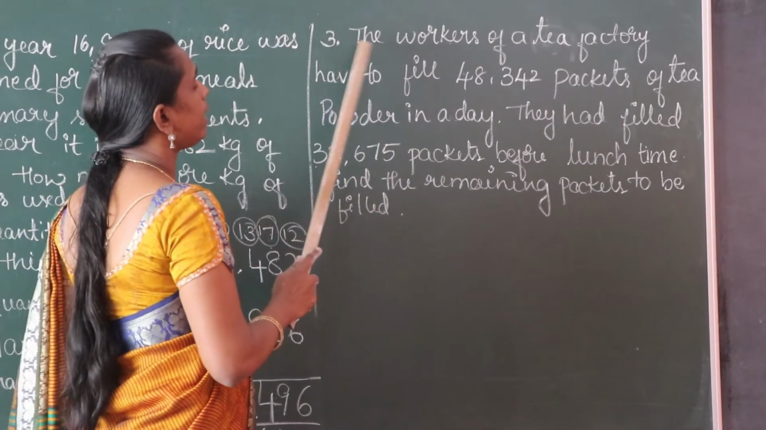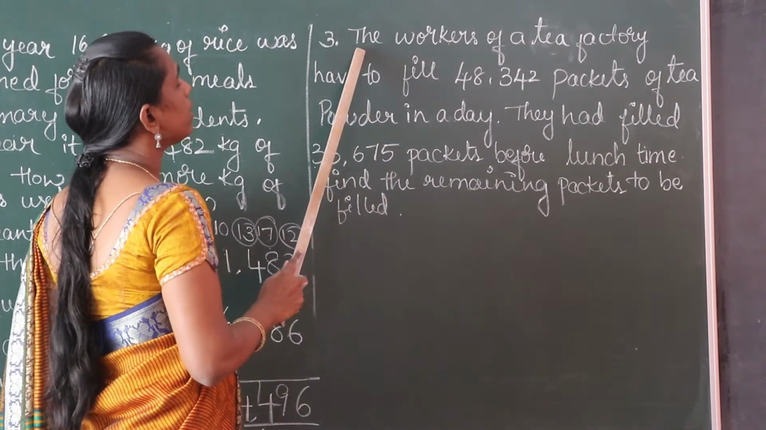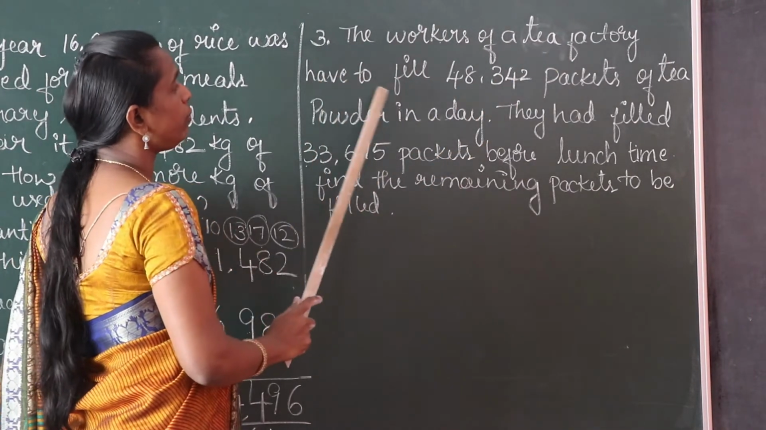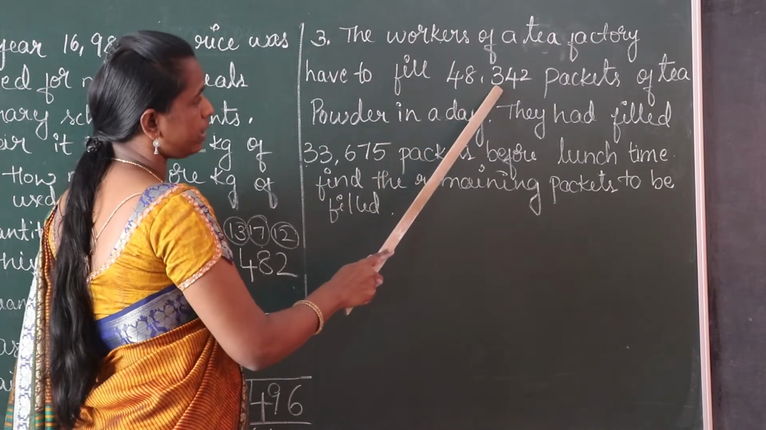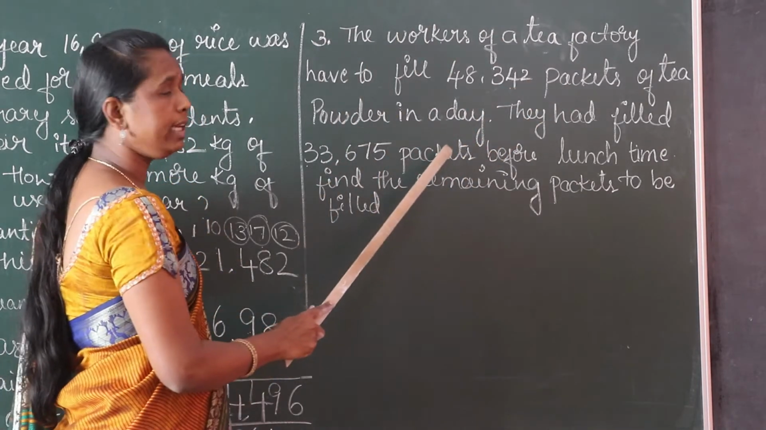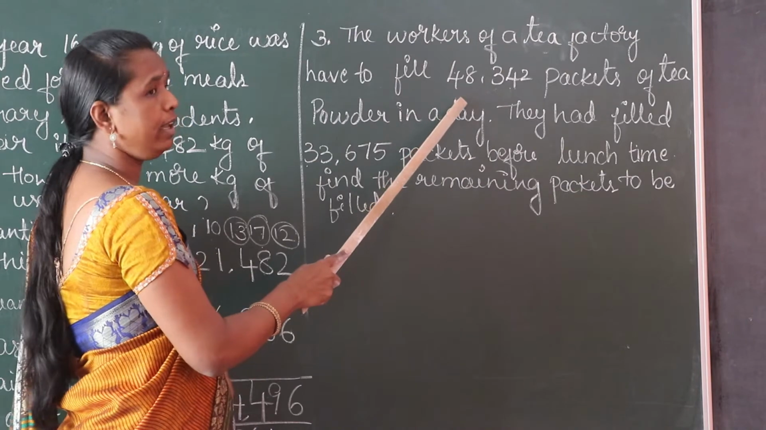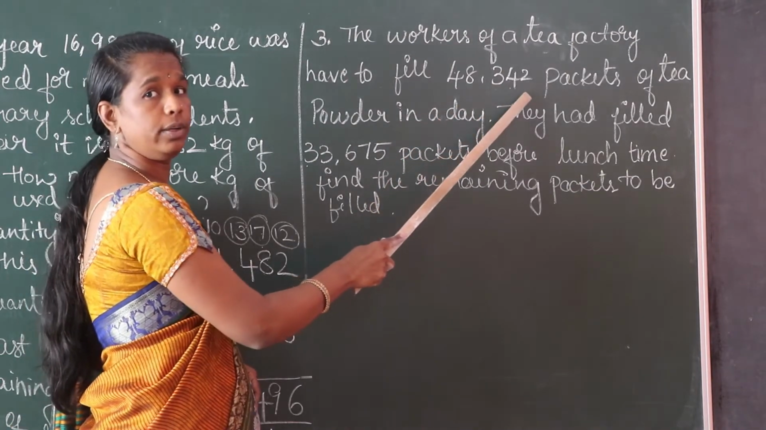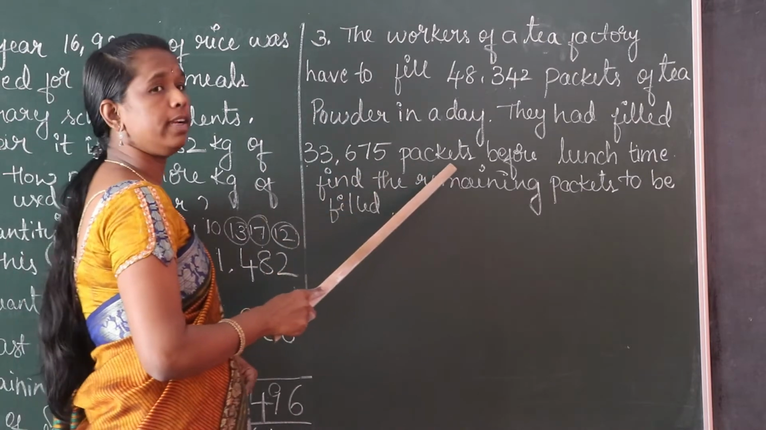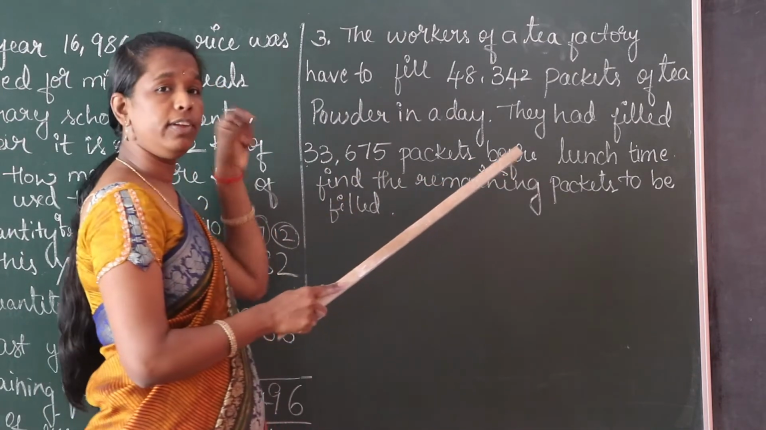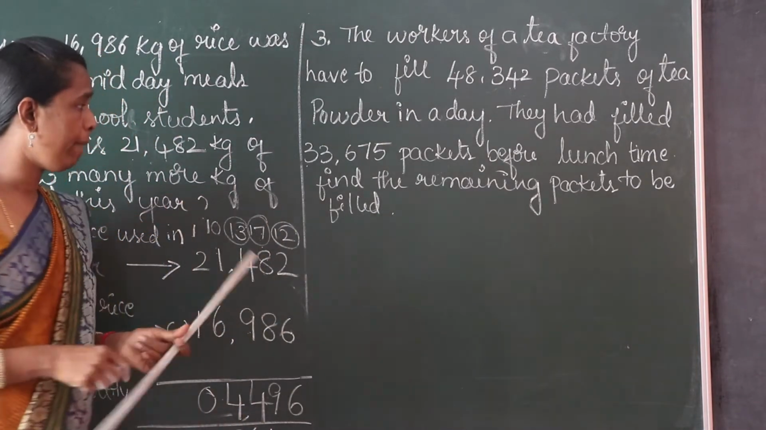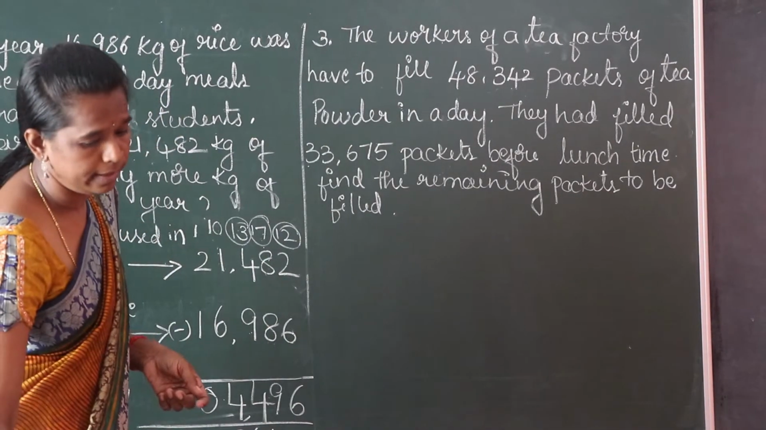See, once again I will write the sum given question. The workers of the tea factory have to fill 48,342 packets of the tea powder in a day. Per day they fill 48,342, whereas 33,675 packets they will fill before their lunch time. Find the remaining packets they have to fill.